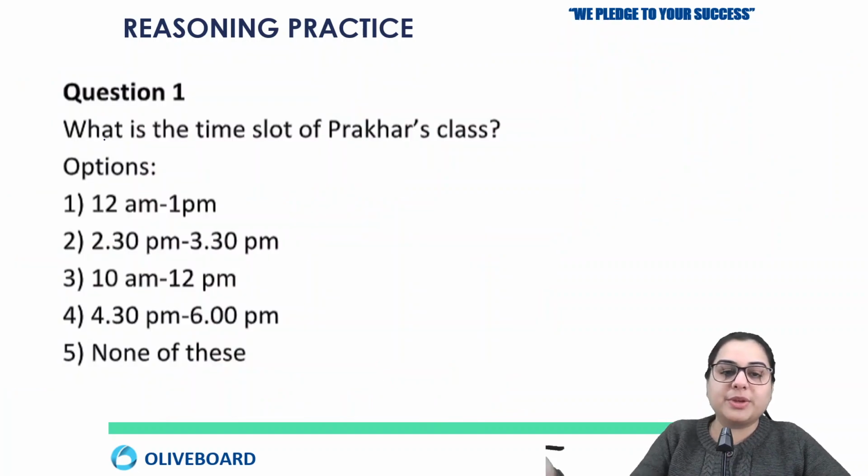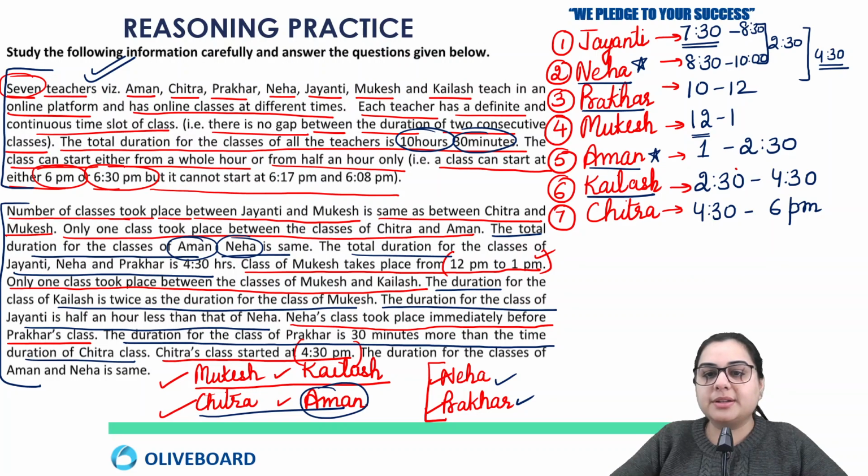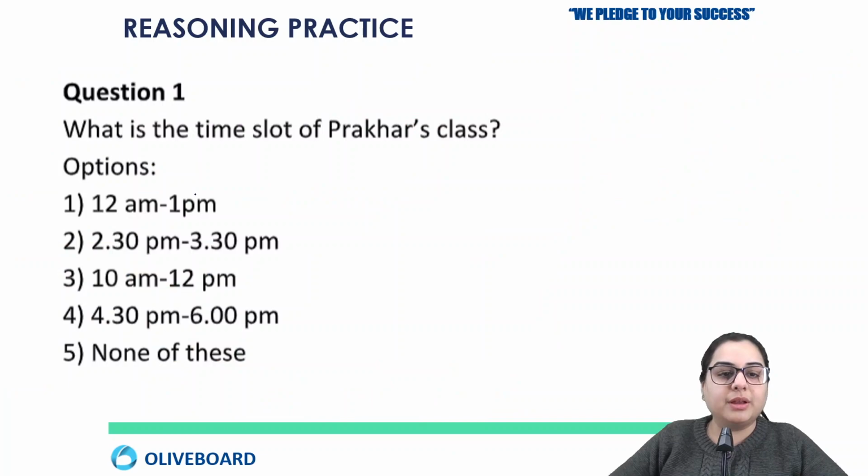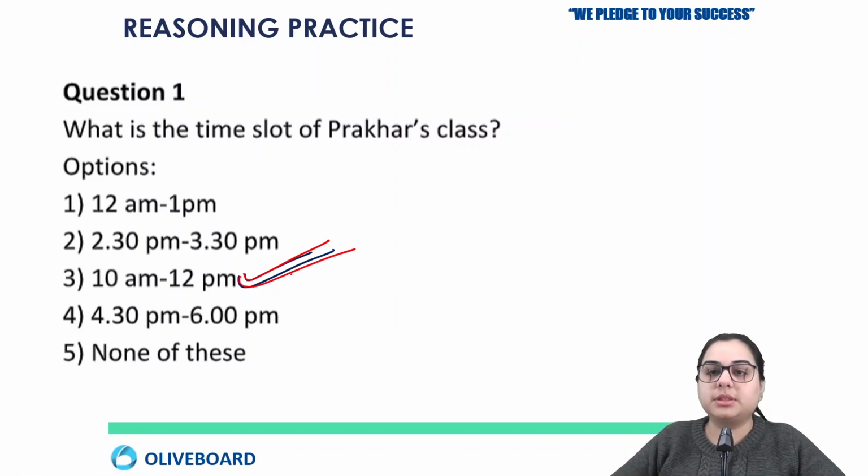Now let's solve the questions based on this question. What is the time slot for Prakhar's class? So for Prakhar's class, we know that the time duration is 10 to 12. Okay, so it is 10 to 12, which is in option number 3, and hence the answer will be option number 3.